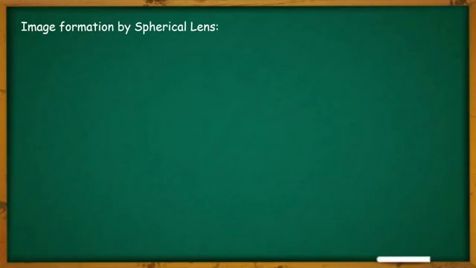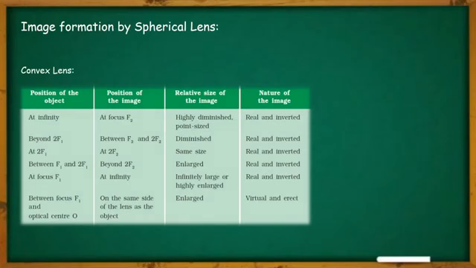After knowing those rules of image formation, we can trace images in case of different spherical lenses. First of all, we will trace images in case of convex lens. As you can see, we are having a table where 6 different positions of the objects are noted, and accordingly the image position, the relative size of the image and also the nature of image is decided.